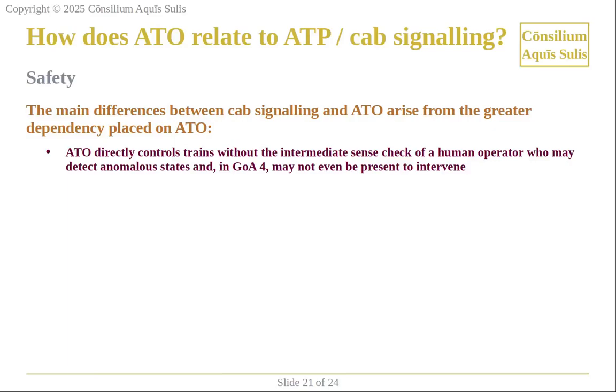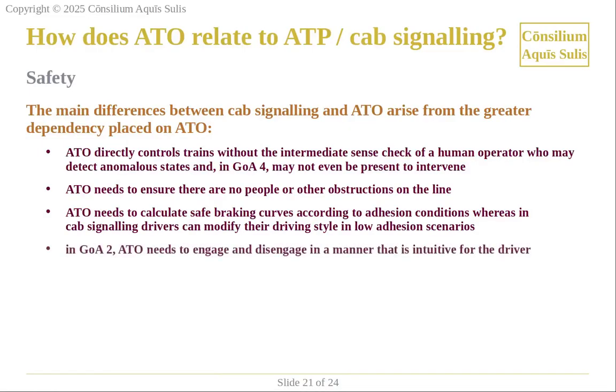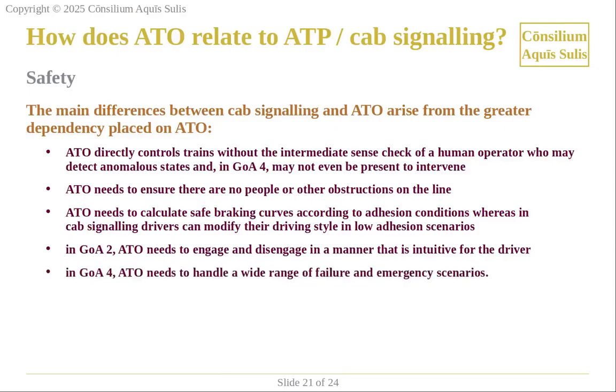ATO needs to ensure there are no people or other obstructions on the line. ATO needs to calculate safe braking curves according to adhesion conditions, whereas in cab signaling, drivers can modify their driving style in low adhesion scenarios. In GOA2, ATO needs to engage and disengage in a manner that is intuitive for the driver. In GOA4, ATO needs to handle a wide range of failure and emergency scenarios.